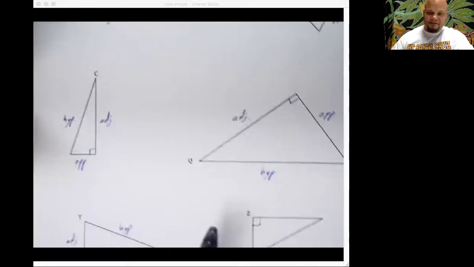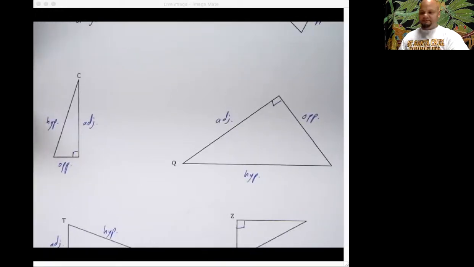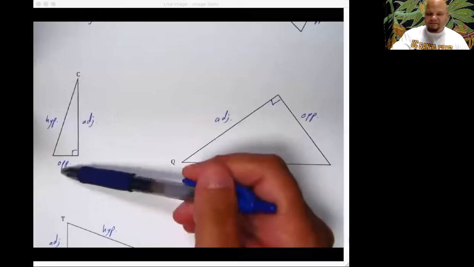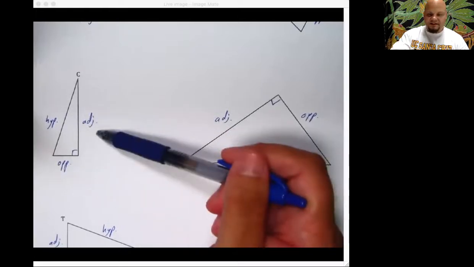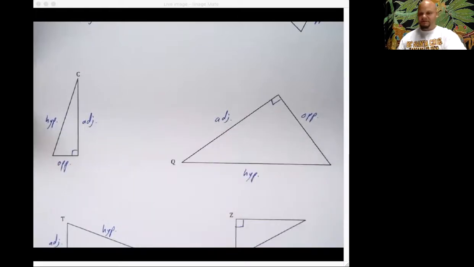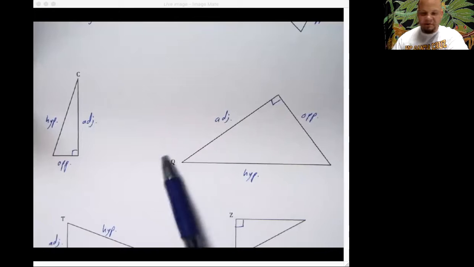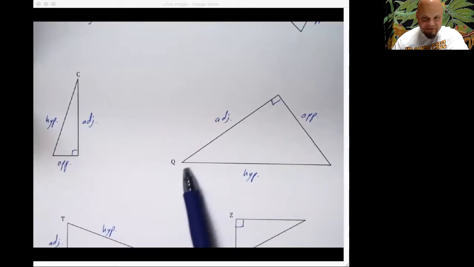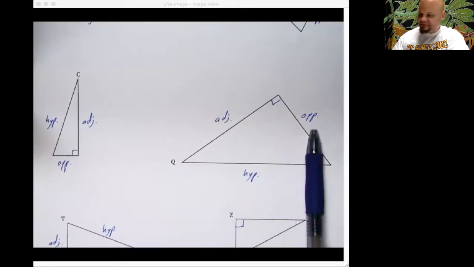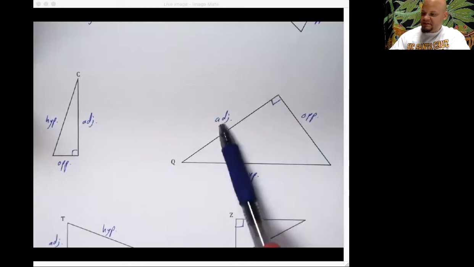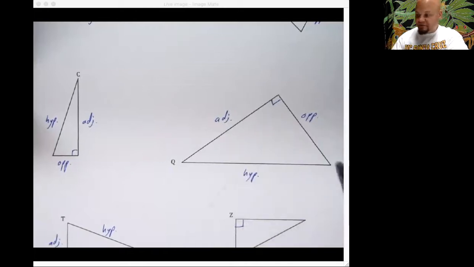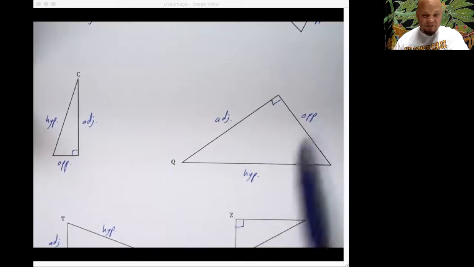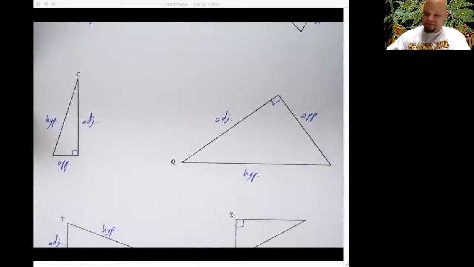All right, there's the next two. Ooh, look at those. Yeah. So you've got the opposite side from C, the adjacent side, the hypotenuse. Over here, Q is the angle that we're going from. I only named one angle for you to go from. So Q, there's the opposite, adjacent, and hypotenuse. If we were going from this, our opposite and adjacent would have switched sides. Did you realize that? But you didn't.